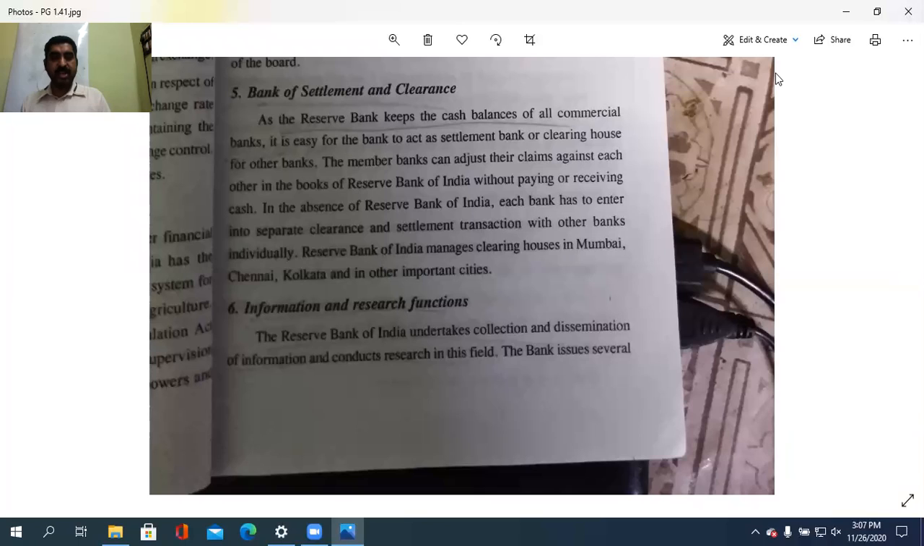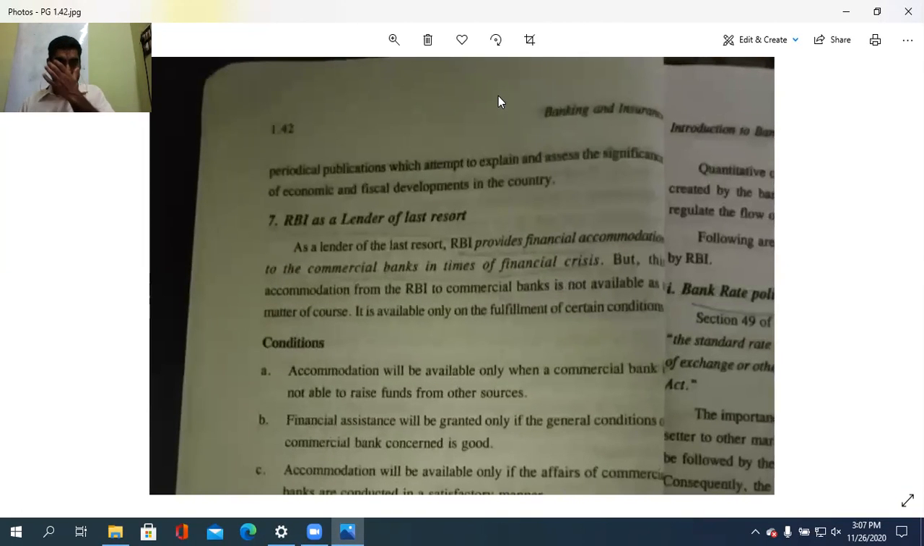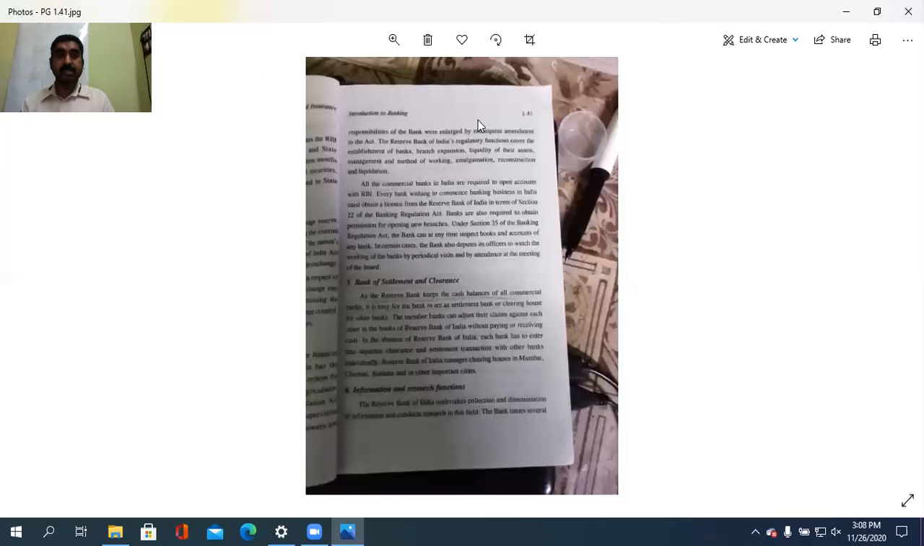The Reserve Bank undertakes the collection and dissemination of information and conducts research in the field also. The bank issues several periodical publications which attempt to explain and assess the significance of economic and fiscal developments in the country. So the RBI publishes some periodicals to help with the economic and fiscal developments in the country; that is to be evaluated, and the information should be given to others. So that is the case with regard to the information and research functions.